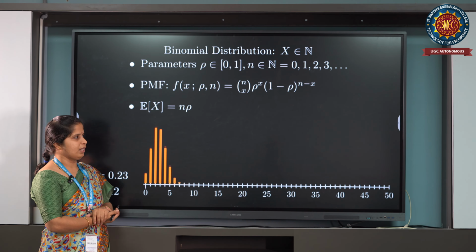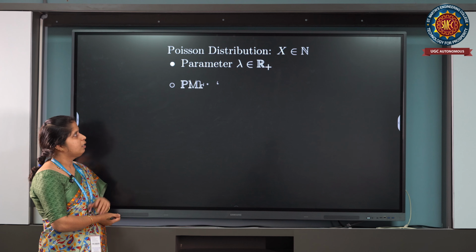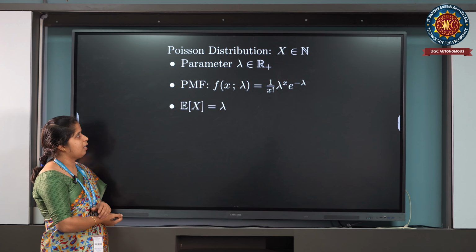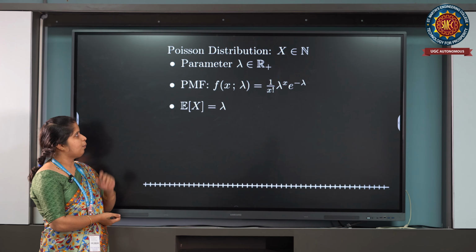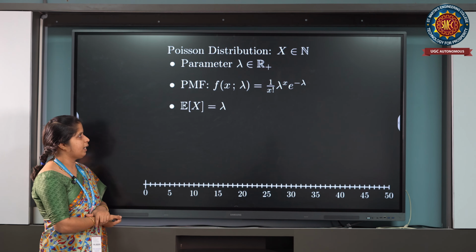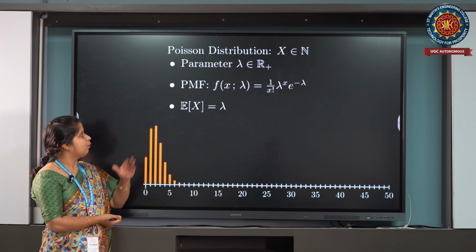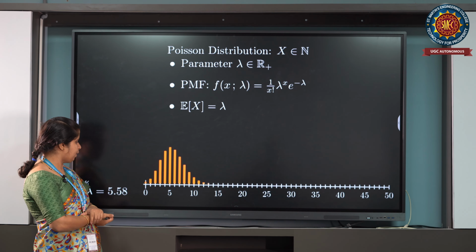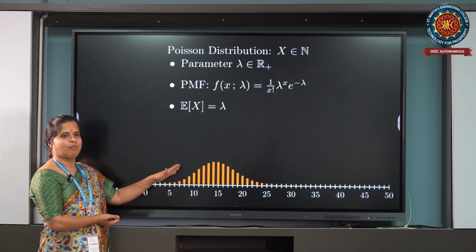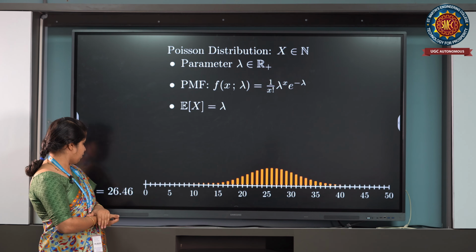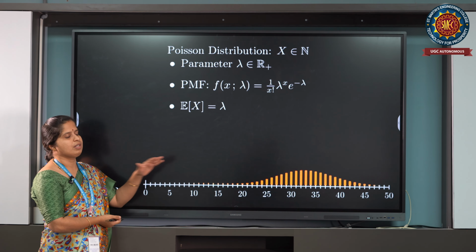Next one is Poisson distribution. If we observe the Poisson distribution with the mean lambda belonging to positive reals, lambda greater than 0, the probability mass function is given by e raised to minus lambda, lambda power x by x factorial, with expectation of x equal to lambda. We can see how the curve changes as the lambda values vary.